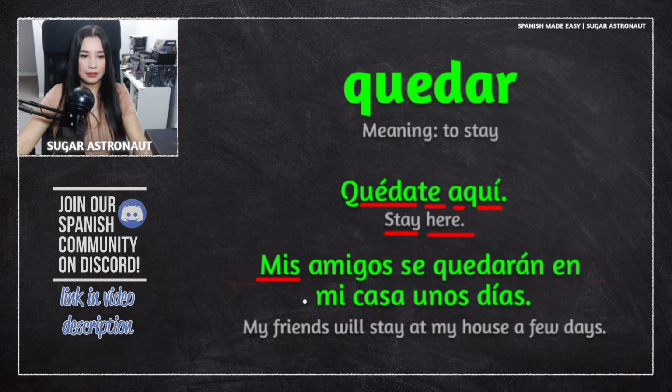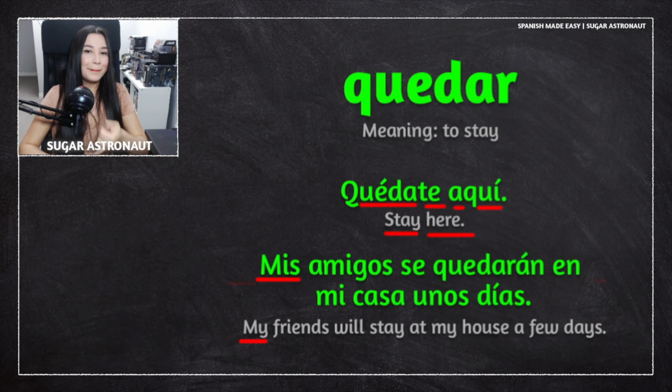Mis means my. My in Spanish can be mi or mis. Mis when talking about plural nouns. In this situation, amigos is a noun and it's plural. Okay, so if this was singular, you would say mi amigo without the S. Okay, mi amigo, mis amigos. In this situation, it means my friends. Se quedarán, will stay.